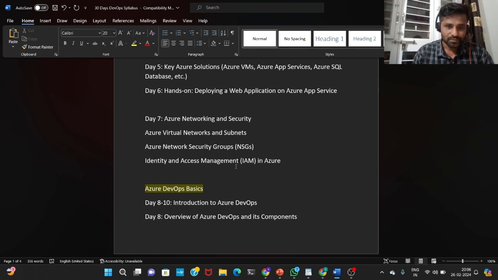After that, on day 7, I'm going to explain Azure networking and security, guys. We'll see them one by one on day 7. Azure virtual networks and subnets: how can we create the virtual networks, how can we create subnets, and how can we use them, we'll check and see on day 7. Azure Network Security Groups, NSG, we'll also see. Then identity and access management, IAM, in Azure. So what is the use of IAM, how can we create that, and where can we use it, we'll see.